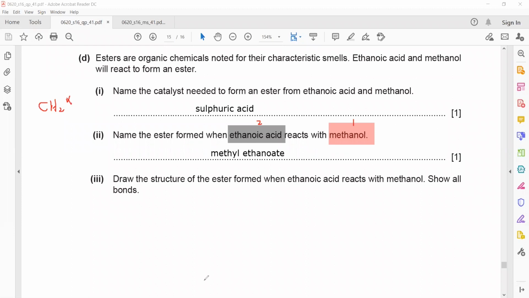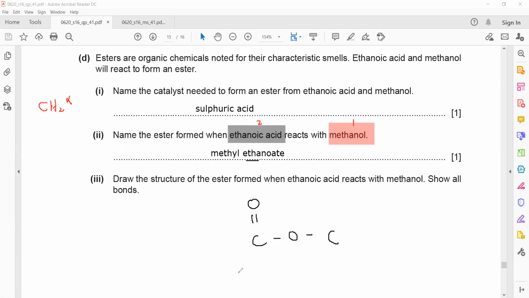So if it's methyl, how many carbons should be there in the branch? Meth, so there will be one. And eth means how many carbons in the chain? So it should be 2. One is already there, and then we draw the second one.